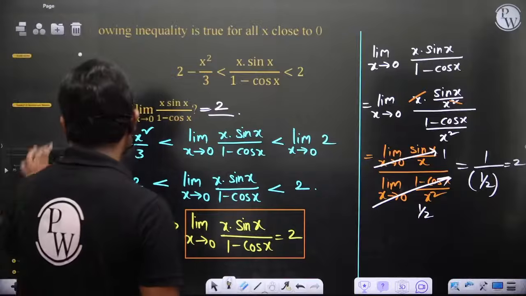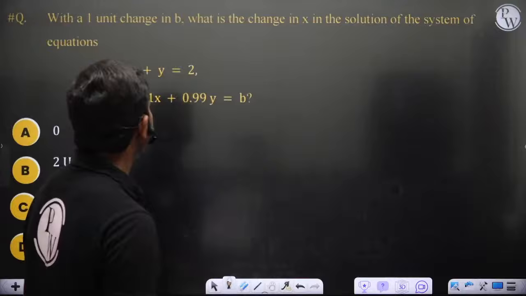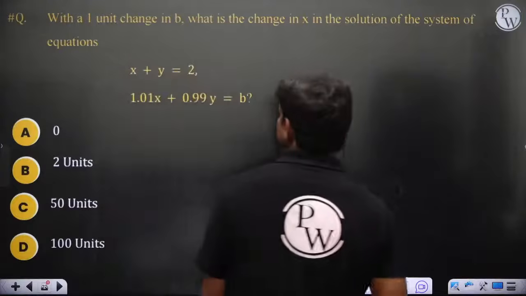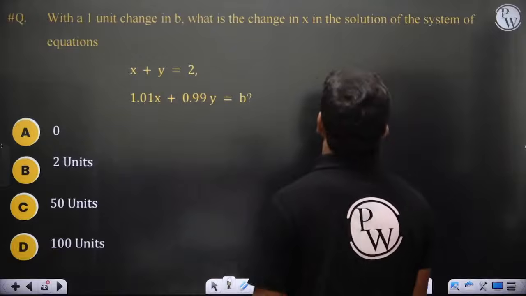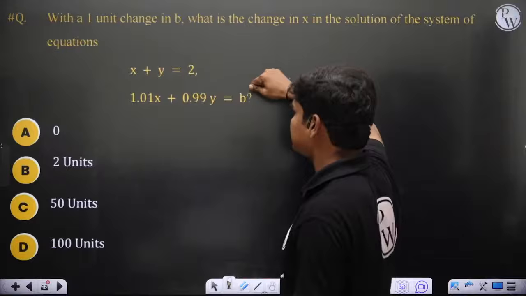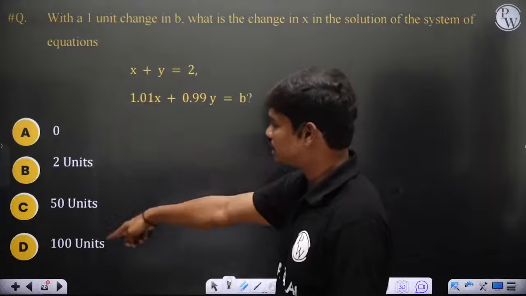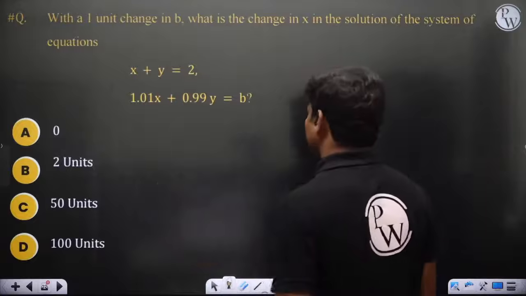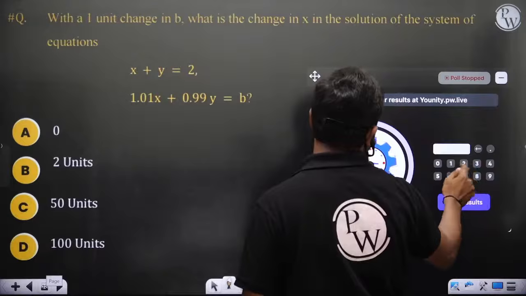Now I just want to solve a few questions. Solve this question once again. With a 1 unit change in b, what is the change in x in the solution of the system of equations? Which means y is fixed. If b is changed by some amount, what is the change in x? What is the change in x that could give a change of 1 unit in b? Come on, think. Anyway, for this question the answer is 2.